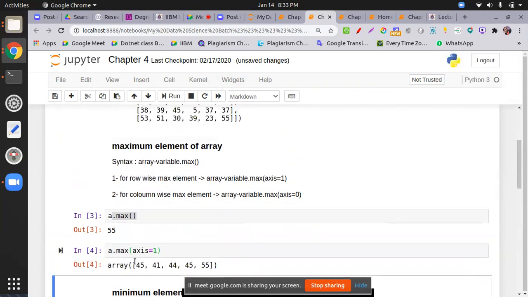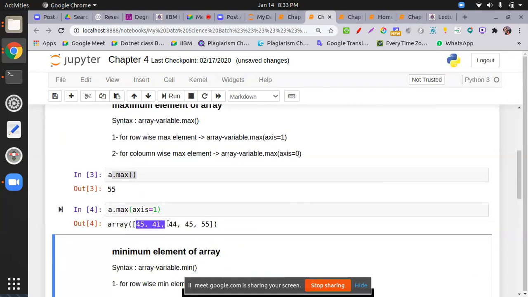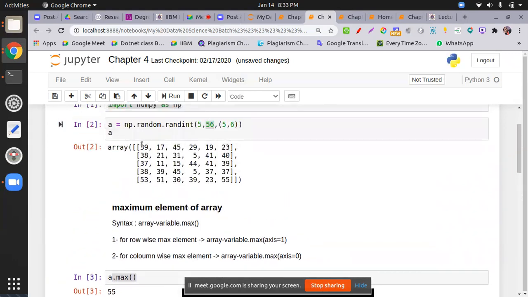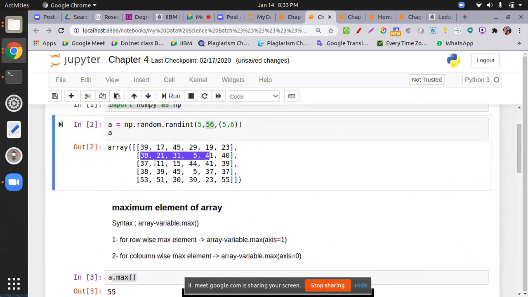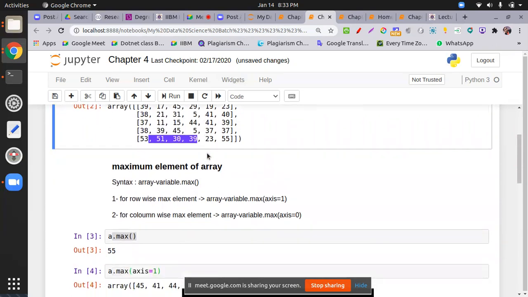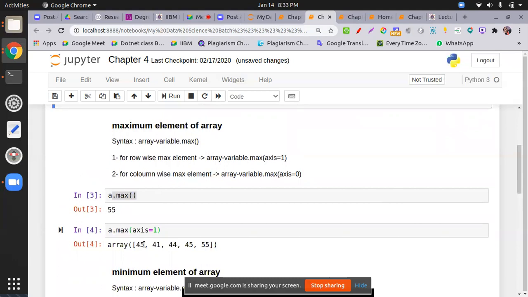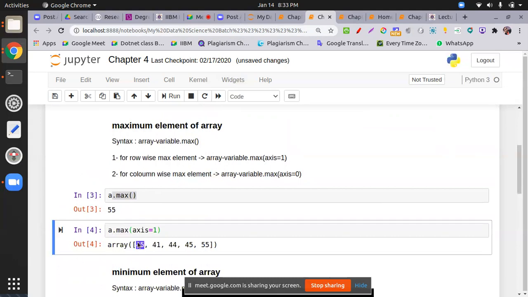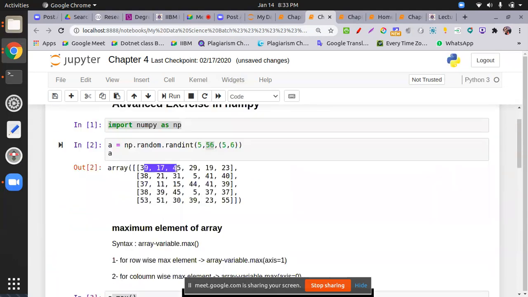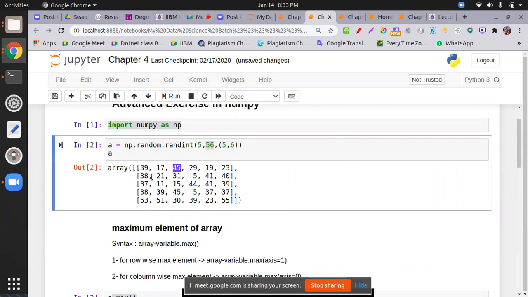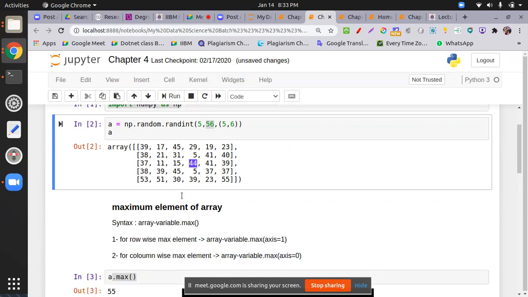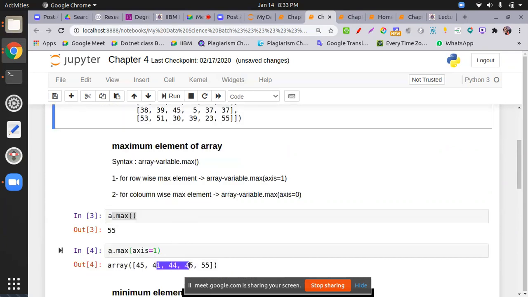So how many elements does it return? 1 2 3 4 5. Why 5 elements? Because I have 5 rows. 1 2 3 4 5. So what is the maximum element in a particular row? Say in the first row we have 45. Check this one, this is over here. In the second one we have 41. In the third row we have 44. So accordingly it will give you the maximum element.